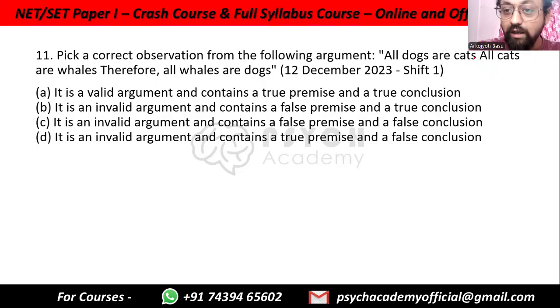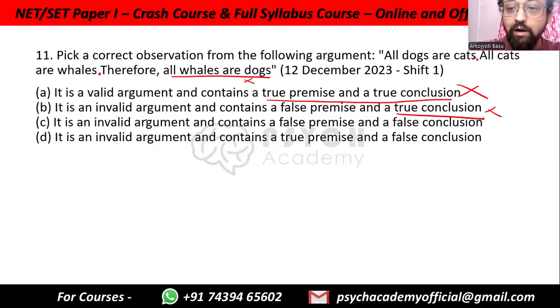Pick a correct observation from the following argument. All dogs are cats. All cats are whales. Therefore, all whales are dogs. It is a valid argument and contains true premises and a true conclusion. No, dogs are not cats, cats are not whales. It is an invalid argument and contains a false premise and a true conclusion. So all whales are dogs. This is not a true conclusion. So it does not have a true conclusion.